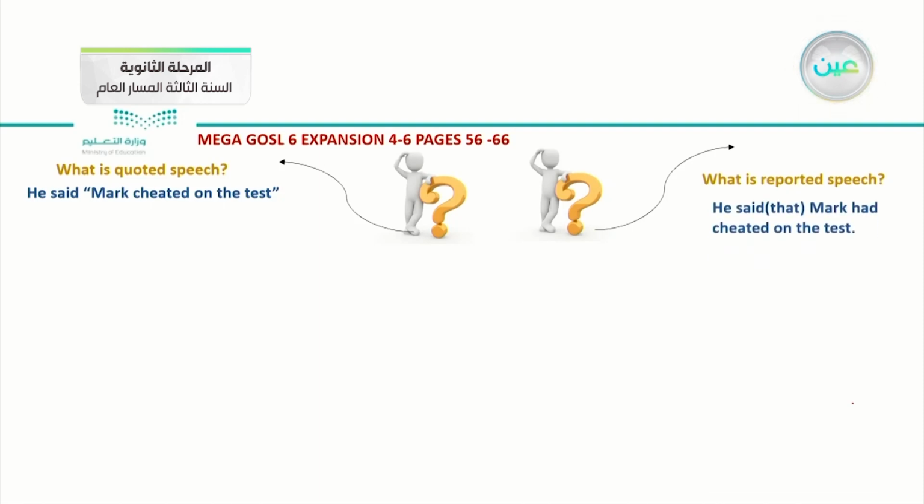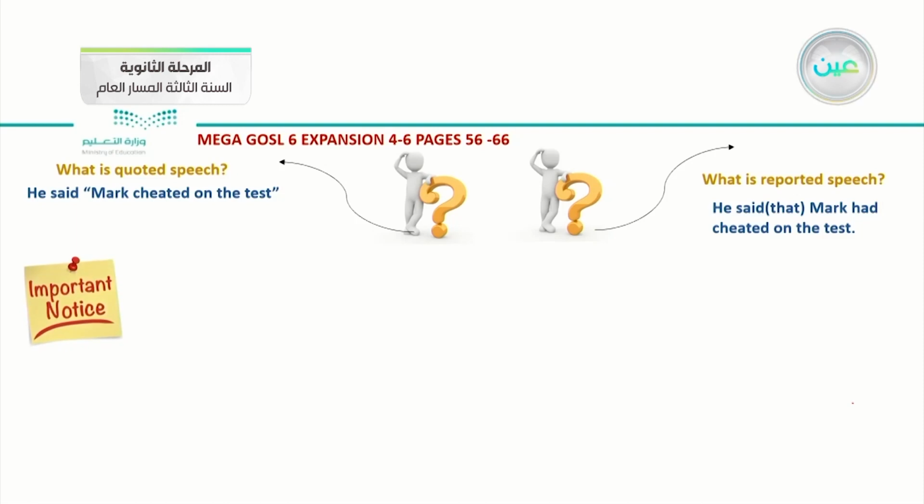This is an example about it. He said that Mark had cheated on the test. So if you notice, here there are no quotation marks, and we didn't repeat the exact words that he said in that sentence.